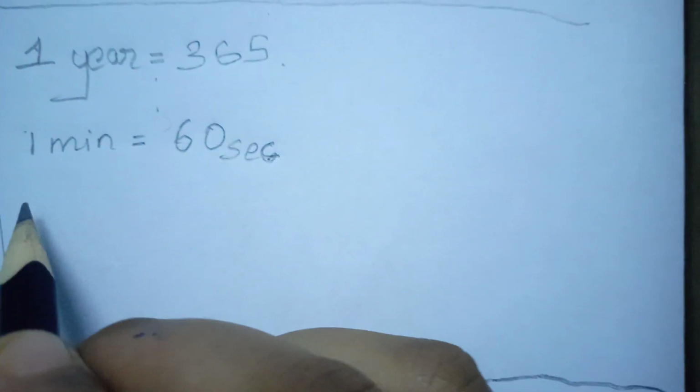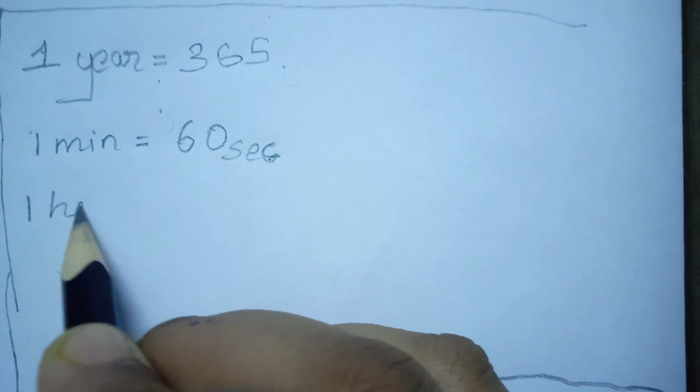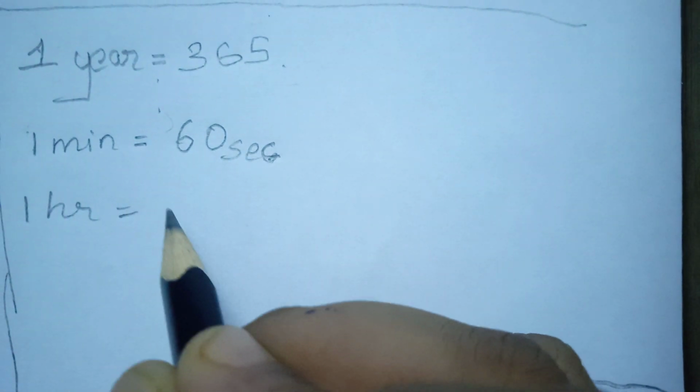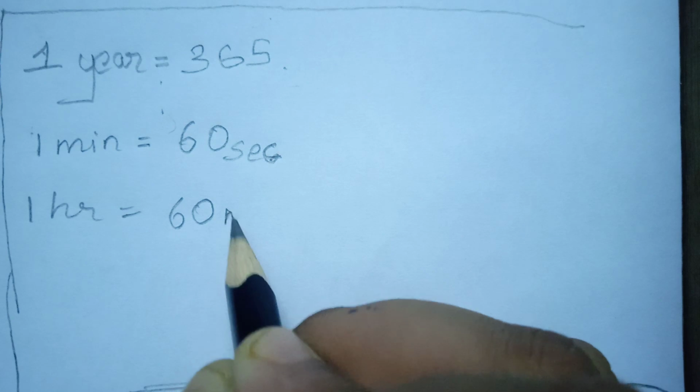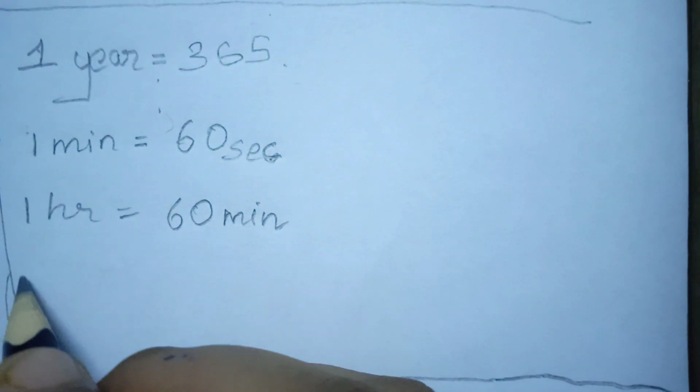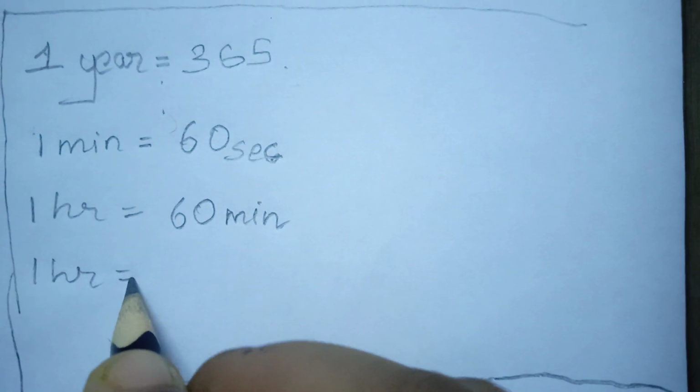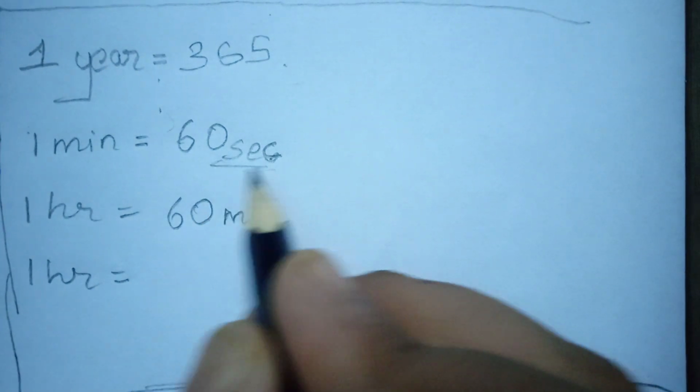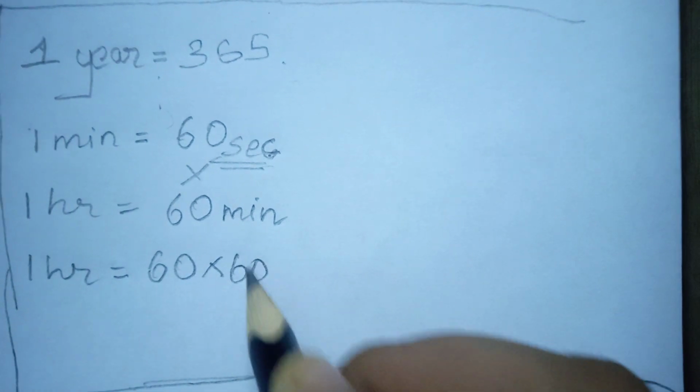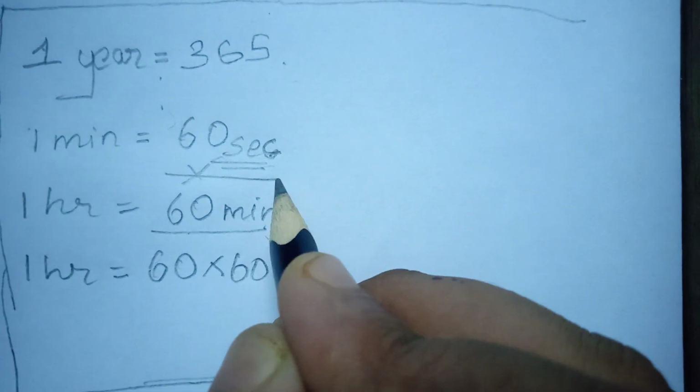And 1 hour is equal to how many minutes? We have 60 minutes. So if I ask 1 hour is equal to how many seconds, what will be the answer? 60 into 60, that means 60 minutes into 60 seconds.